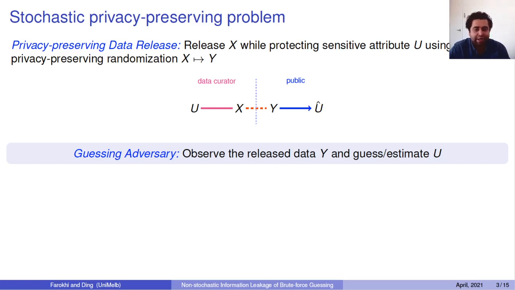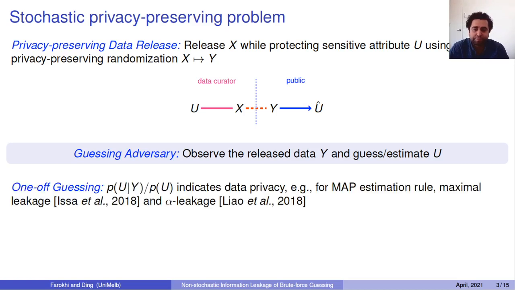We want to be able to release this Y so that people would not be able to guess U, while there is still some value in the information we release in X that is not related to the U. So we are thinking of it as a guessing adversary. This adversary looks at Y and tries to guess or estimate U, and we want to make this job as difficult as possible, within the context of the non-stochastic guessing framework, which is the topic of this paper.